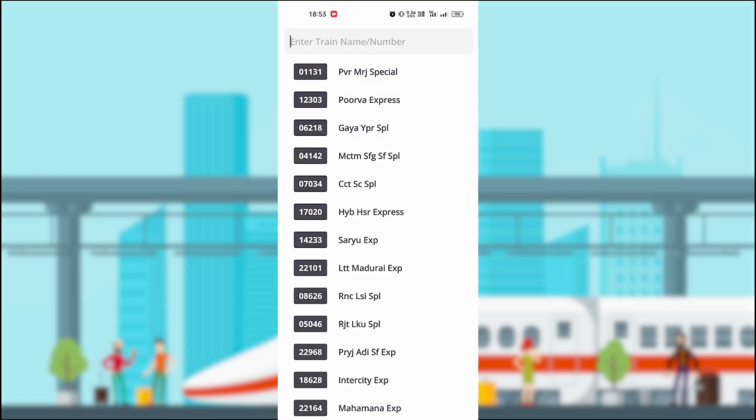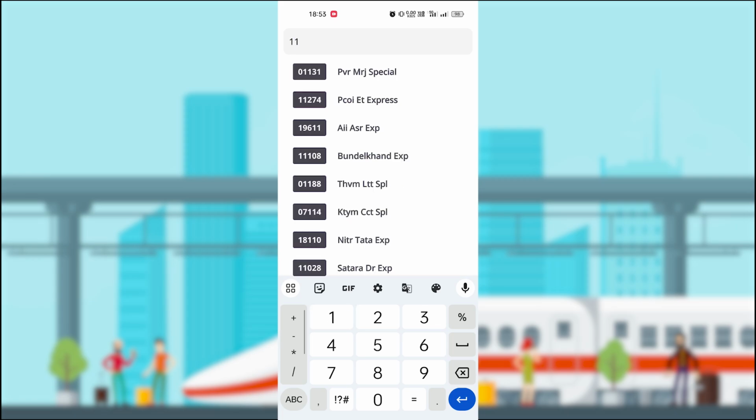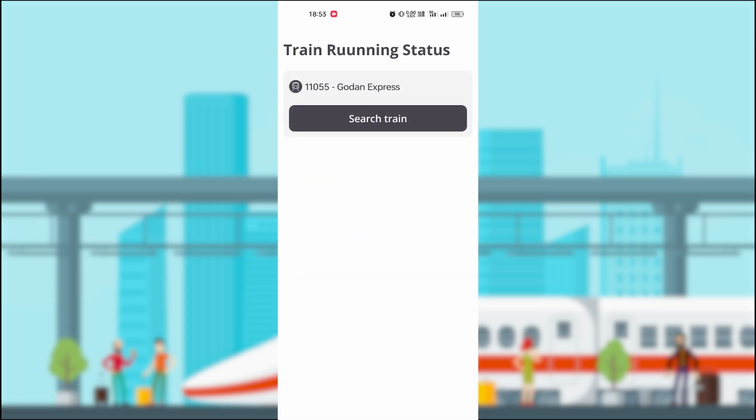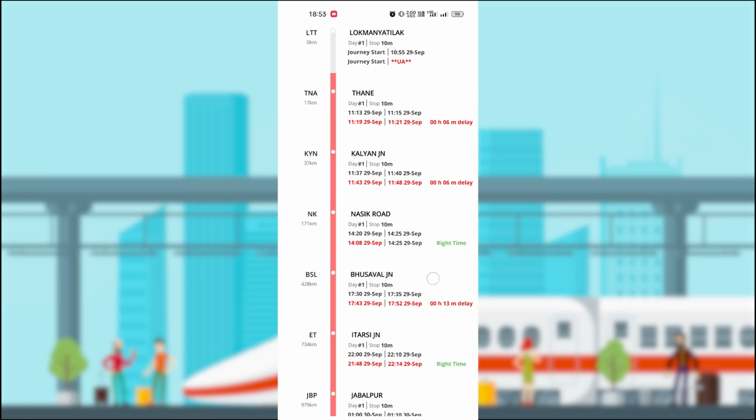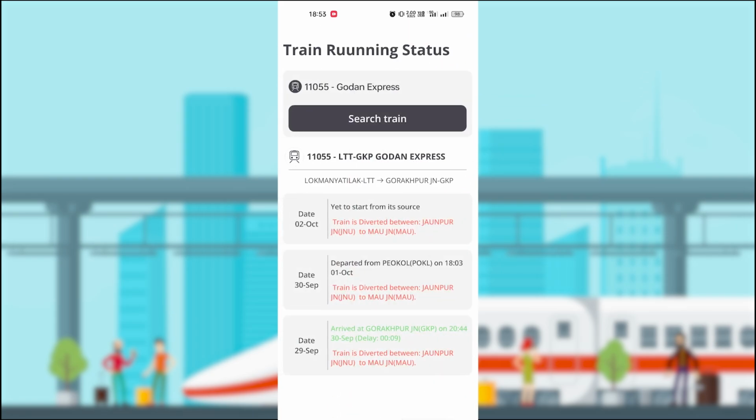This is running status. First enter your train number or train name. Then click on Search Train. Now select your date, then you can see like where is your train, when will the train reach the station, timing, etc.